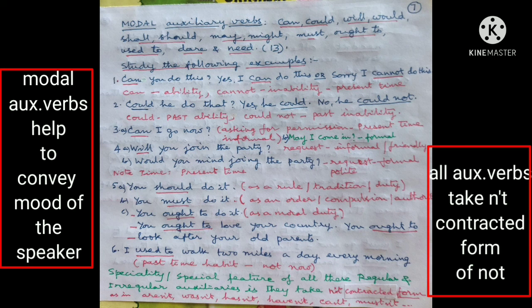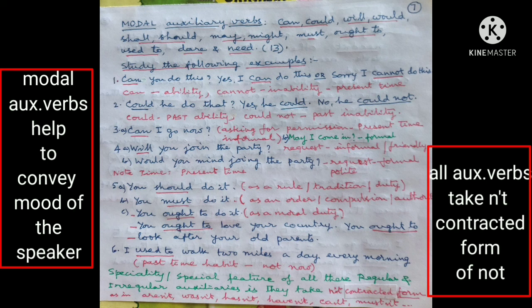Now let us consider these modal auxiliary verbs: can, could, will, would, shall, should, may, might, must, ought to, used to, dare, and need. These are 13 modal auxiliary verbs. Study the following examples. 1. Can you do this? Yes, I can do this. Or, sorry, I cannot do this. Here, can expresses ability, cannot expresses inability in present time.